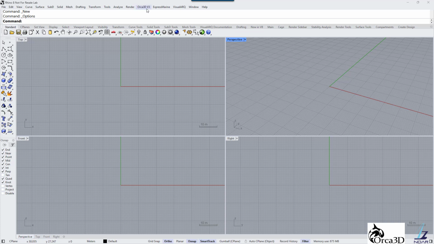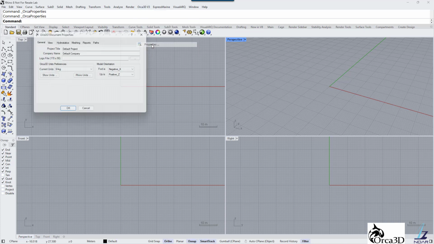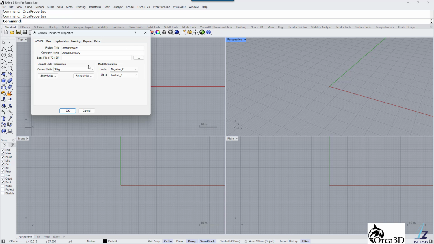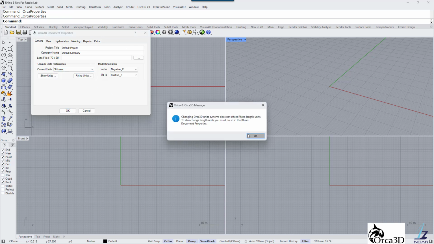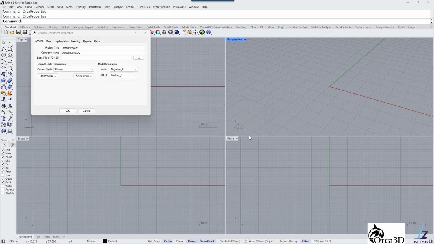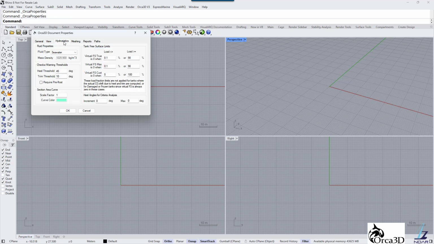From the Orca3D pull-down menu, open Properties. Change current units to SI ton. Set model orientation forward to positive X and up to positive Z. In the Hydrostatic tab, leave fluid type as seawater and keep the rest of the parameters with default values.